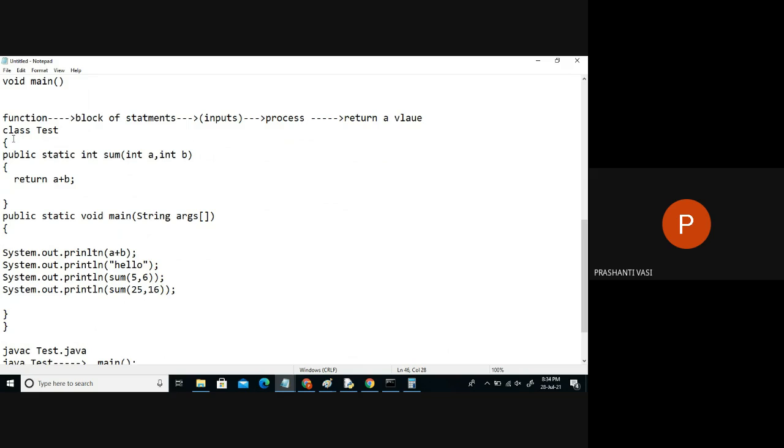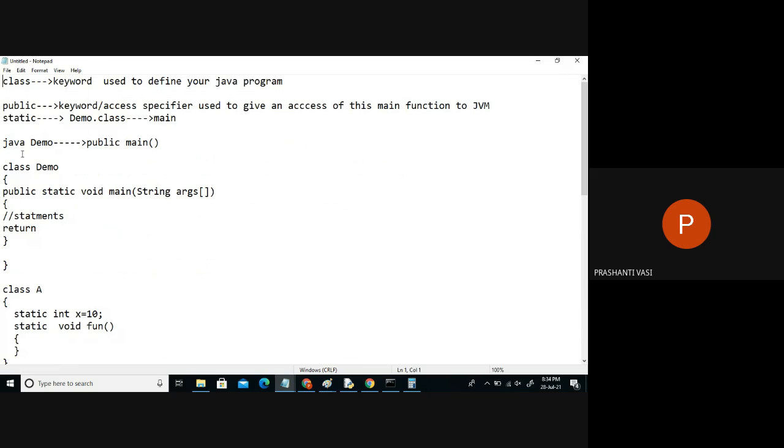This functions topic I have just introduced to you. Later we'll explain how many ways we can write functions, how many variations we can write. Actually, what is the purpose of a function? I'll discuss that. Just because we are learning here the syntax we are writing: this is the function, and what is in the brackets is the inputs. Whatever you can pass as an input to the function, we should mention here. The variable should be declared in the round brackets. Fine. Is that clear?